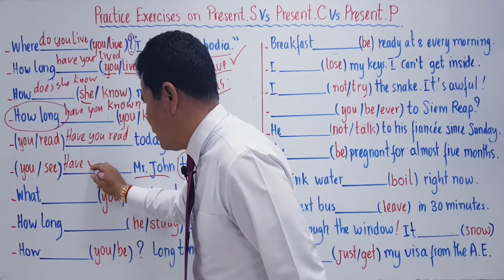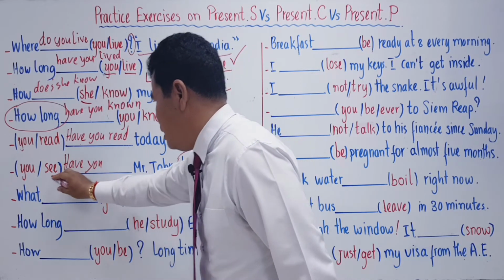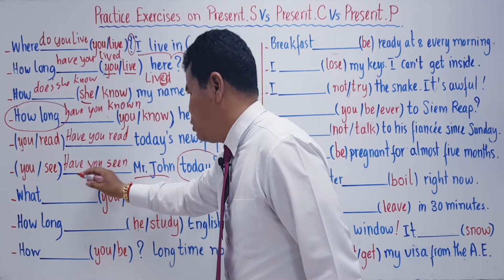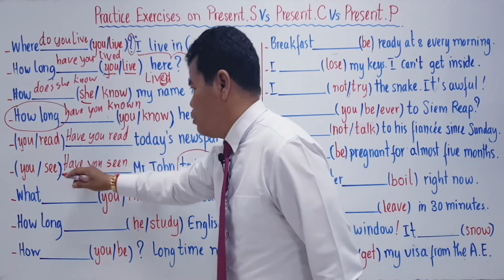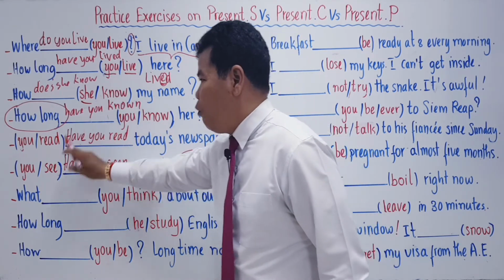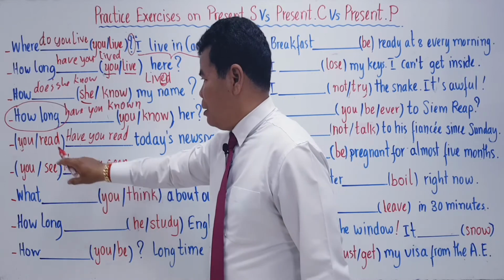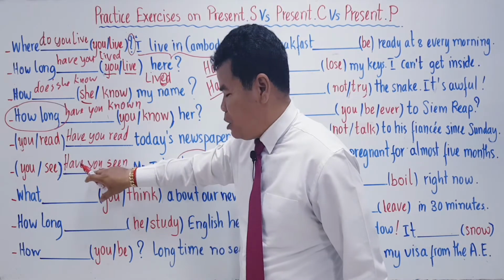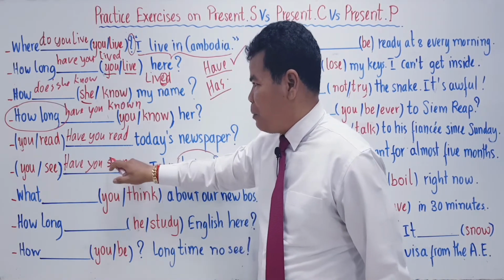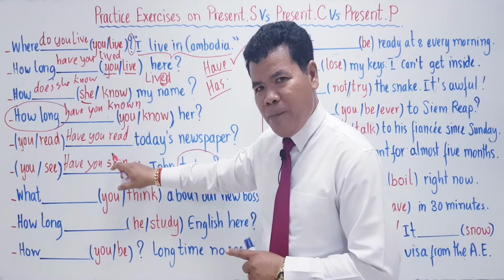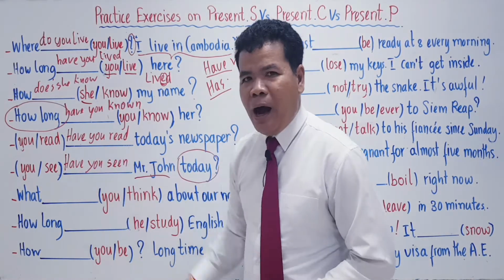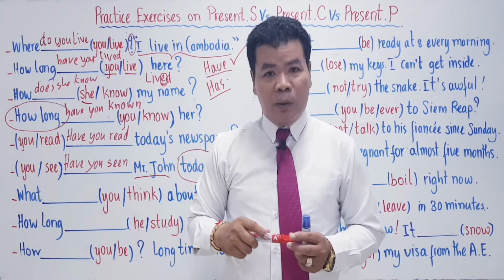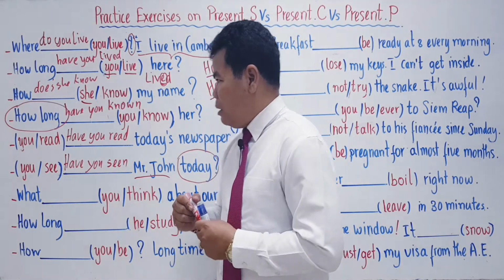You is a subject again. And then see goes to the past participle, seen. You cannot say, have you saw Mr. John today? As the form of present perfect, we have have as the helping verb, or auxiliary verb, plus the subject in the middle, and then the past participle, not past simple, all right? So this is the right form of the question. Present perfect simple. Okay? Now, let's go to the next one.